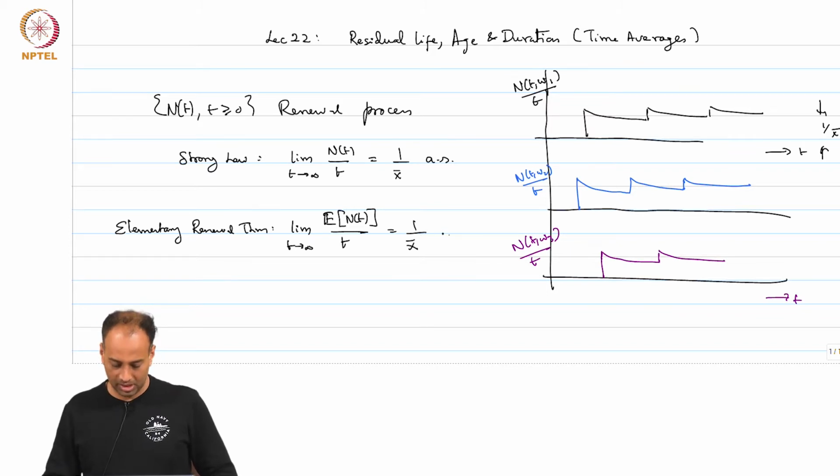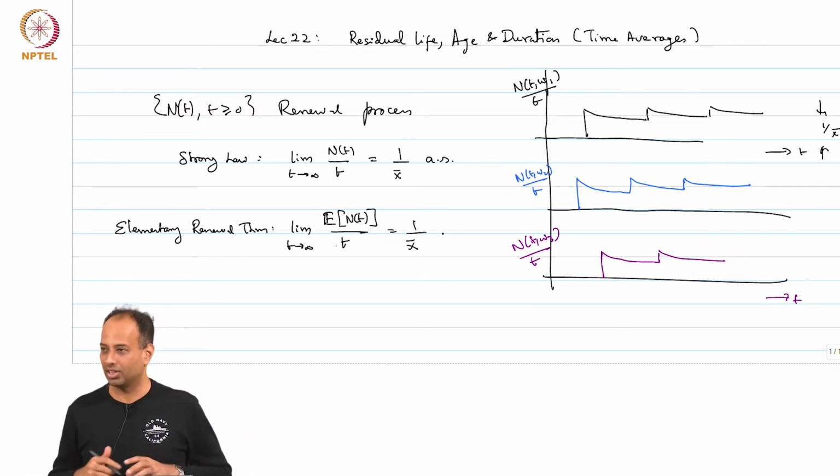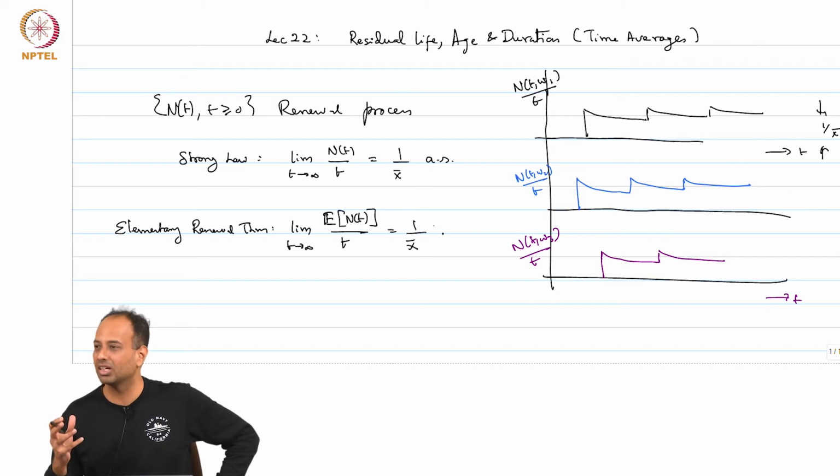You can put the t inside the expectation because t is not a random variable, so you can write it as the expectation of N(t) over t. By the way, this limit is not almost sure or anything. For each t it is a number, so it is just convergence of a sequence of numbers, indexed by t, that is all.